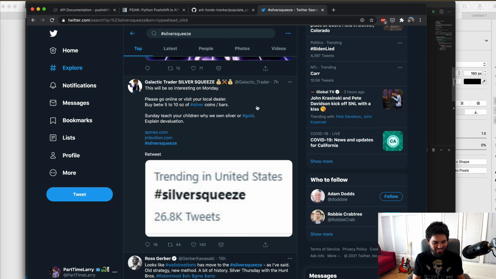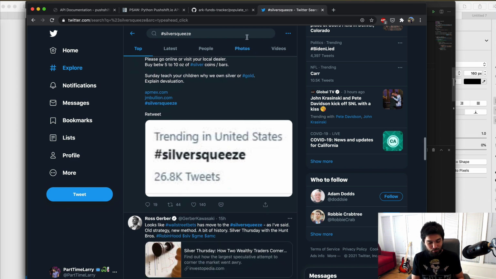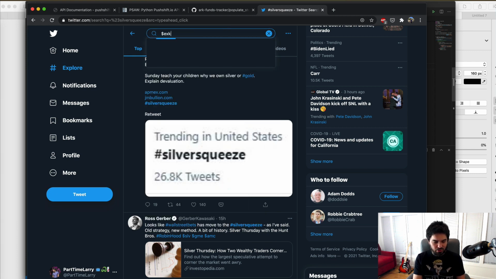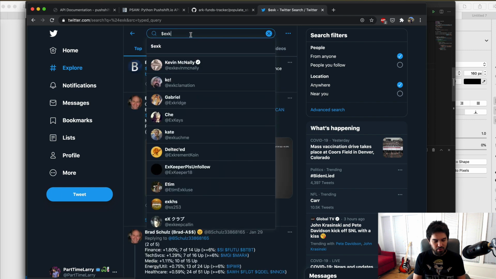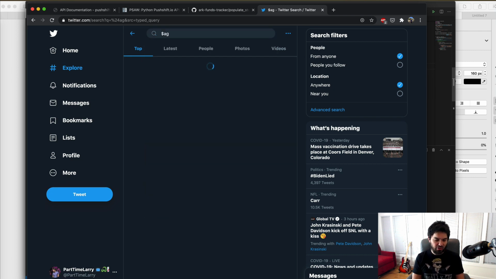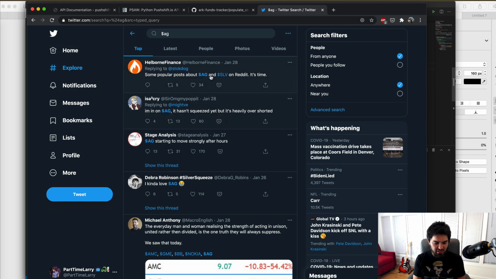It's kind of crazy. I don't even know if that's possible, but what is possible is individual stock tickers. So there are some heavily shorted silver names. I had mentioned a lot of the junior silver miners earlier that were set up pretty well. So you have Endeavor Silver, watch Dollar AG. I think that's a big target right now. So we have this AG stock.